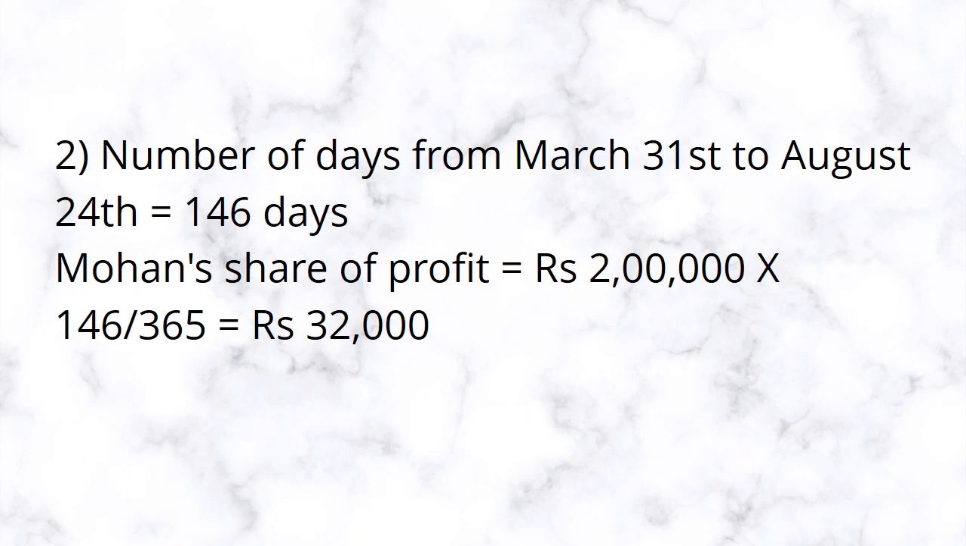Point number 2. Number of days from 31st March to August 24th. They are total 146 days. Again, listen. It is March 31st. Okay, it is written. I did not see.